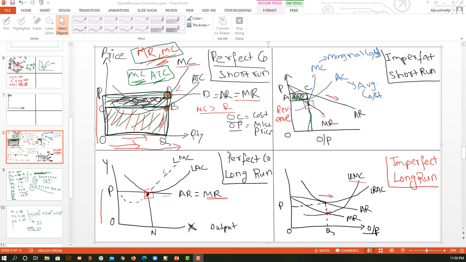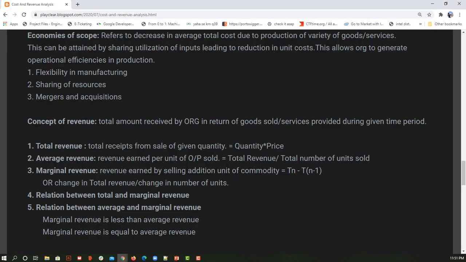To sell more products I am reducing the price of my product. So marginal revenue is less than the average revenue in imperfect competition.